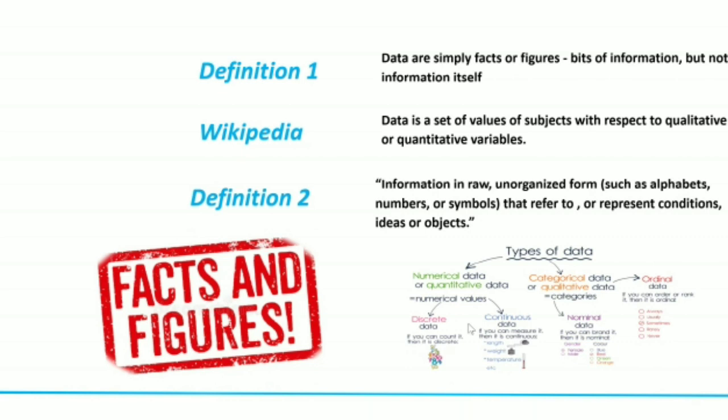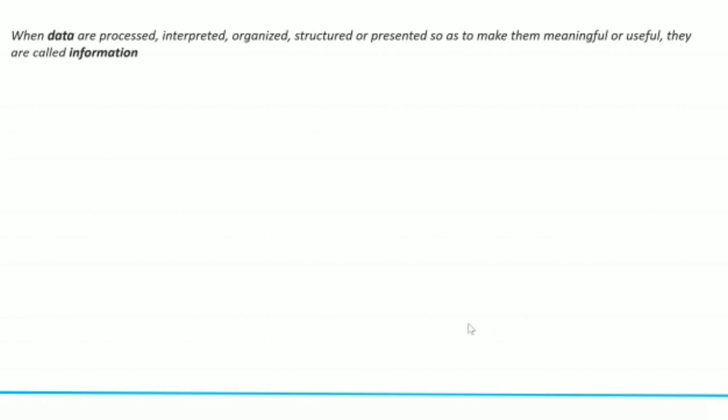Now the definition 2, the second definition that I have, is information in raw, unorganized forms such as alphabets, numbers or symbols that refer to or represent conditions, ideas or objects. That is the definition of data again, right? So we have 3 definitions here. Going by all these definitions, we see that data and information are not the same thing. So how do we distinguish or differentiate between data and information?